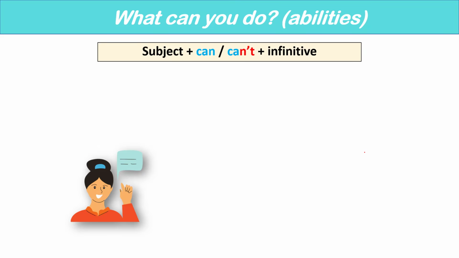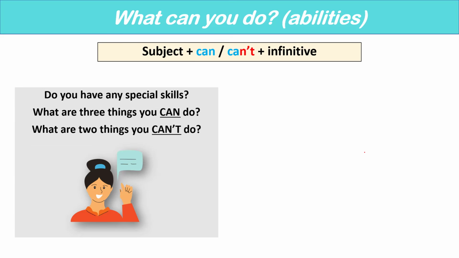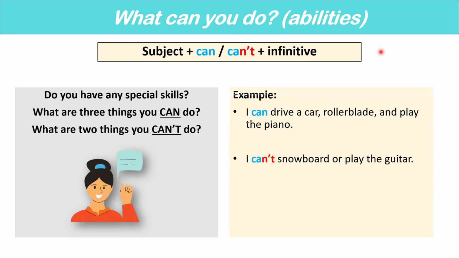I also want you to practice writing some sentences using can and can't. What can you do? Do you have any special skills? What are 3 things you can do? And what are 2 things you can't do? So here we are using can and can't to talk about our abilities or our skills. For example, I can drive a car, rollerblade, and play the piano. I can't snowboard or play the guitar. I don't know how to snowboard or play the guitar.